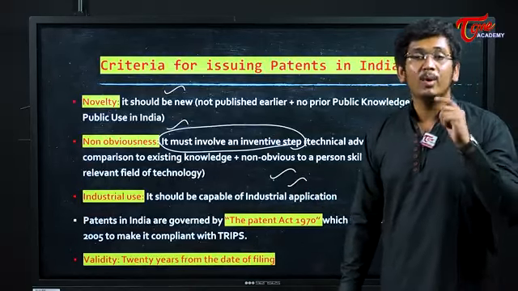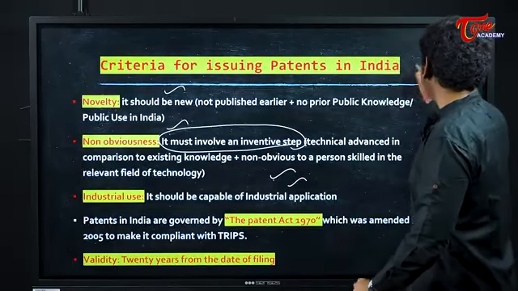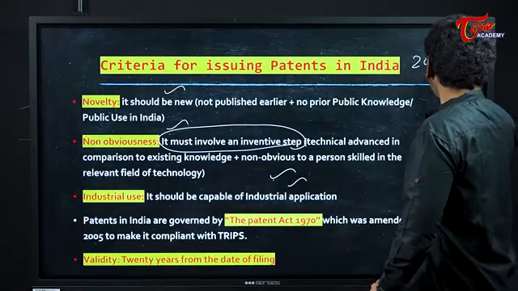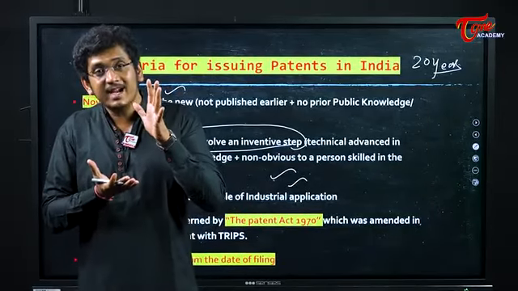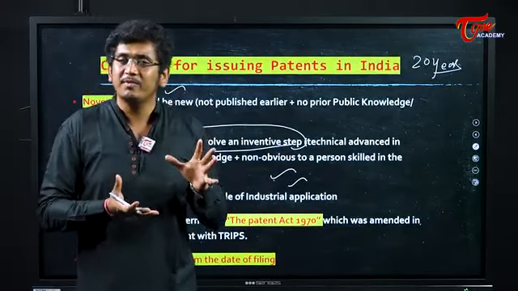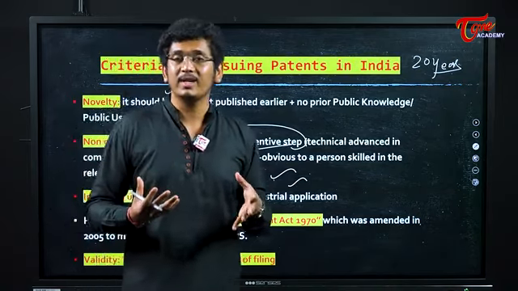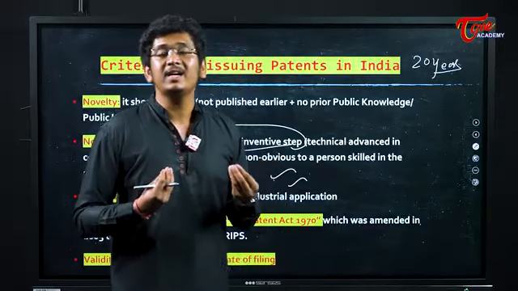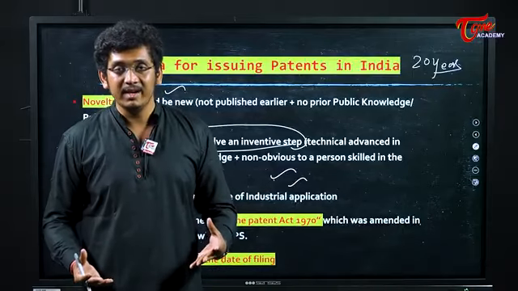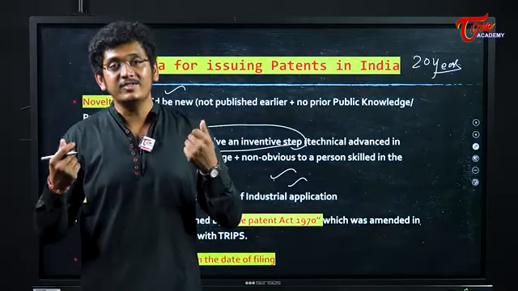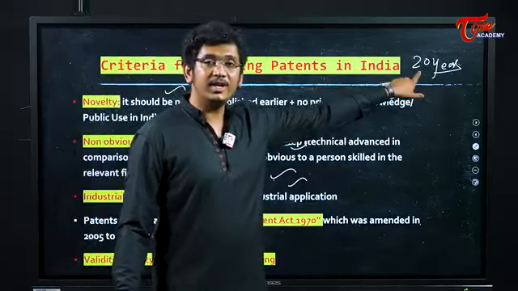My friends, one important point that you have to remember here is, in India, the patents are valid up till 20 years. That is, if you have designed some particular product, say you have designed a new shoe, a particular type of shoe which is giving the most efficiency to the runners. Okay, you have used some products in that. Now, if you get patent on that product, if that product is economized by some industry, from that economy that industry gains, you should be given a share, and this protection is given to you for 20 years.